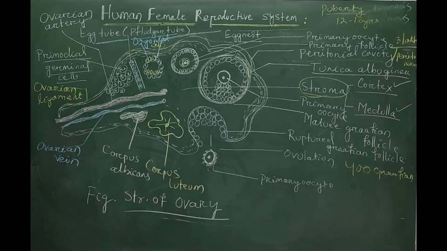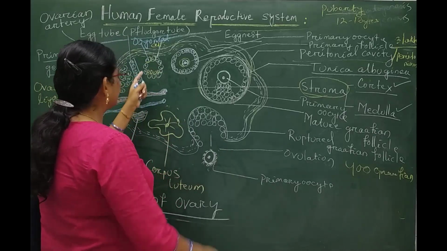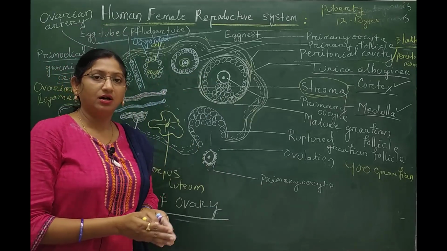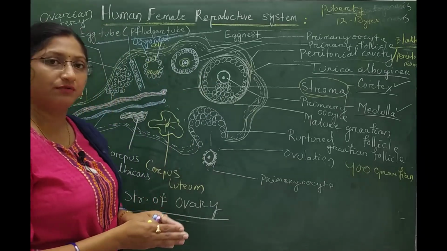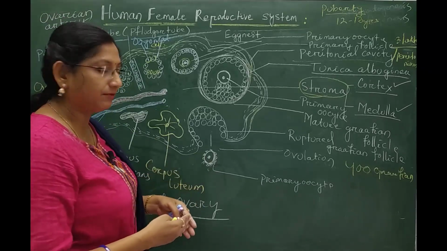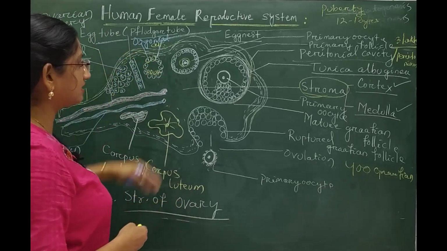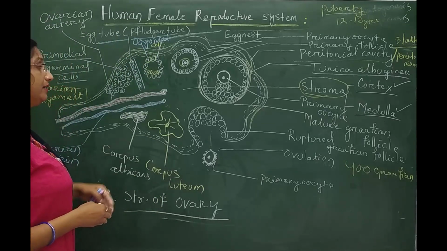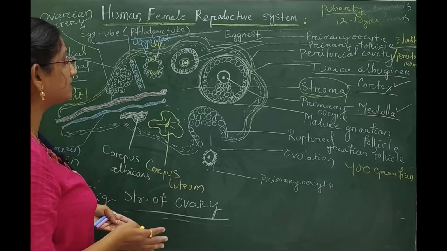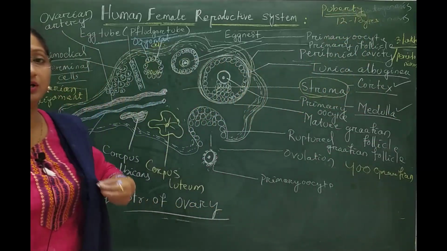That means during the embryonic development of the female fetus, the oogonial cells get arrested at a particular stage called the diplotene stage of maturation 1 of meiotic division. The maturation stage gets arrested by particular factors, and this arrested stage is released by the onset of puberty, after 12 to 13 years.